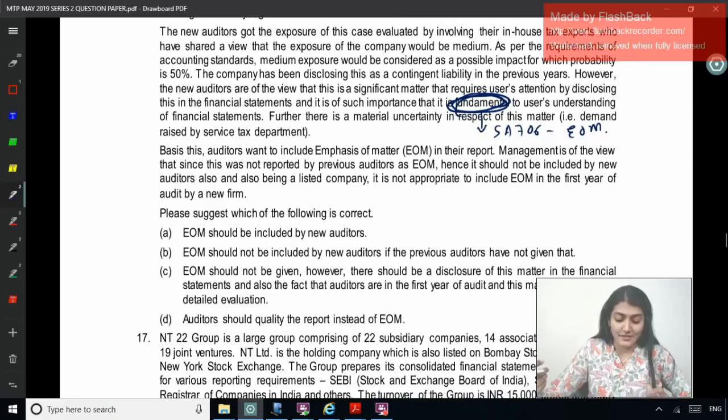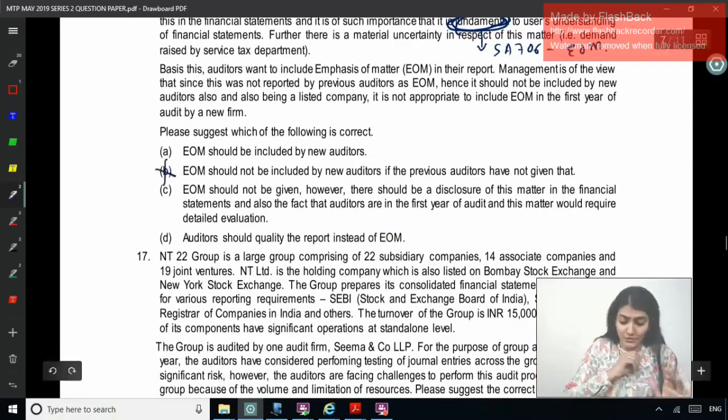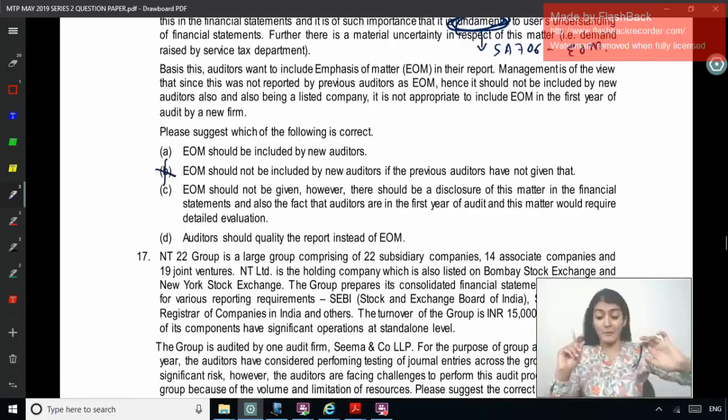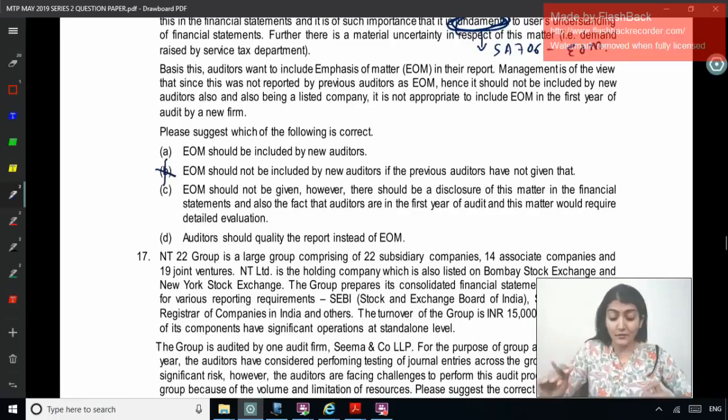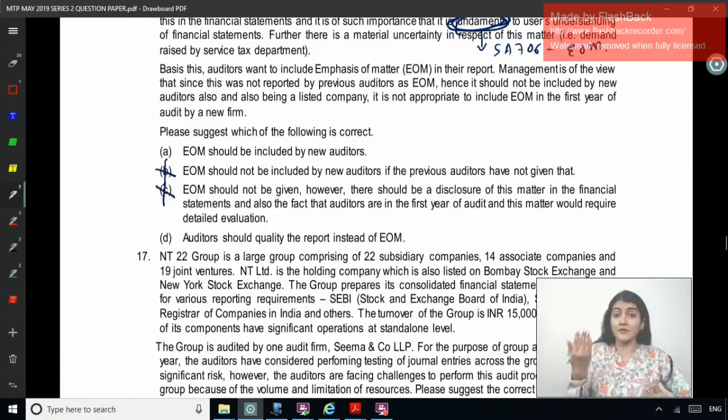Okay. Please suggest which of the following options is correct. EOM should be included by the new auditor. EOM should not be included by the new auditor if the previous auditors have not given it. EOM should not be given, however, there should be a disclosure of the matter in the financial statements, and also of the fact that the auditors are in the first year of audit and this matter requires detailed evaluation. No. Auditor should qualify the report instead of EOM.